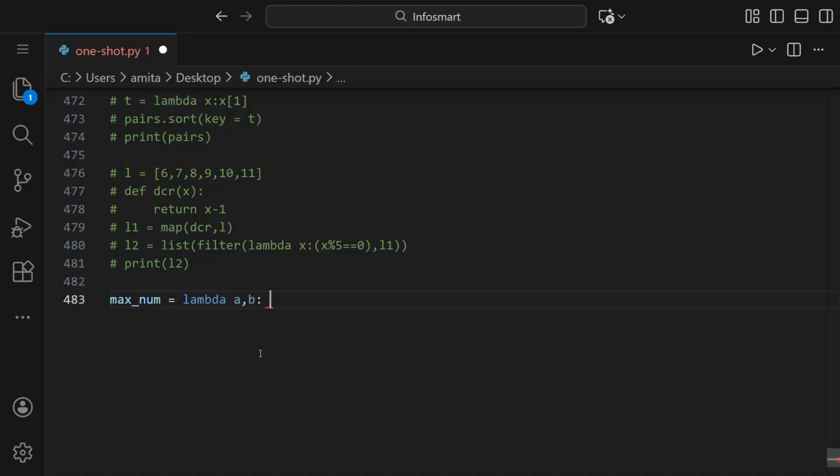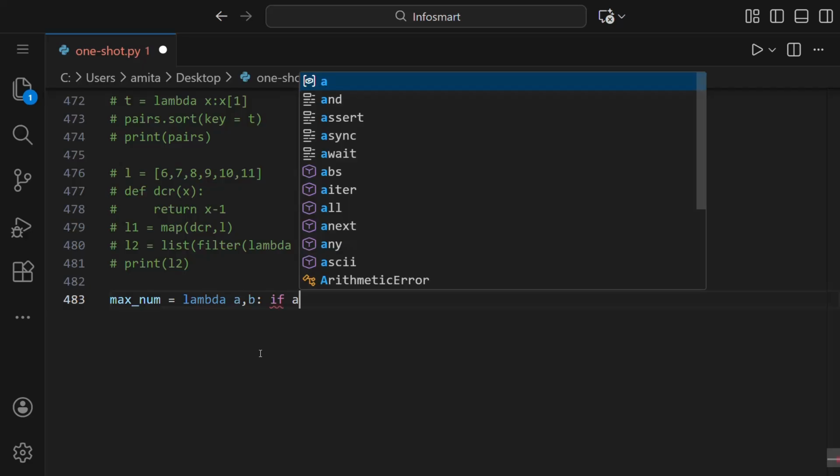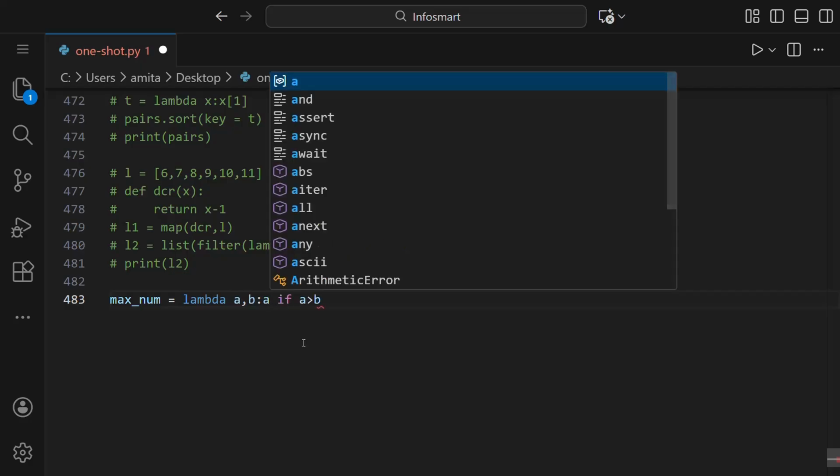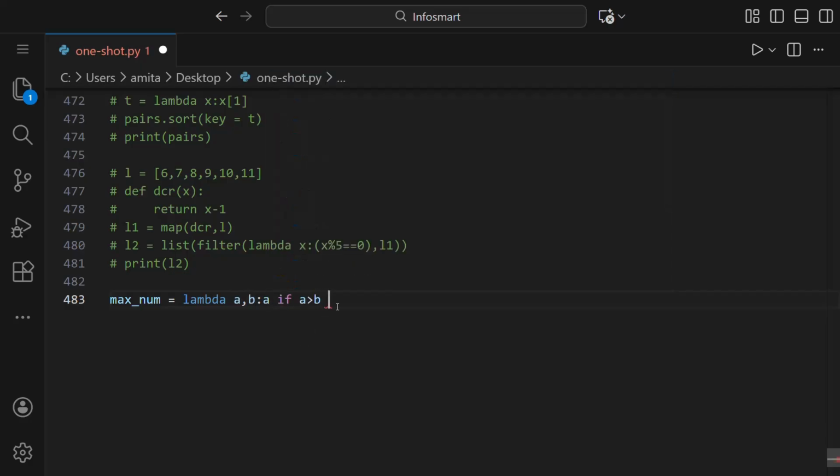Then we can write if a is greater than b, then what should happen? a should be written, right? So we have to write a here. If this condition is false, then we have an else also. So else b. So this basically means that if a is greater than b, then a will be returned.